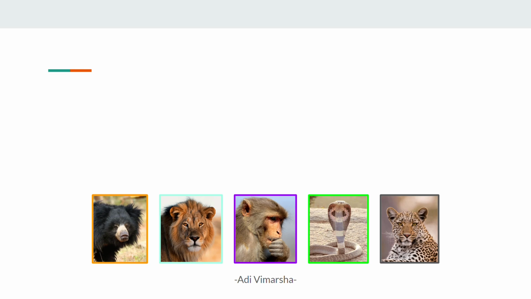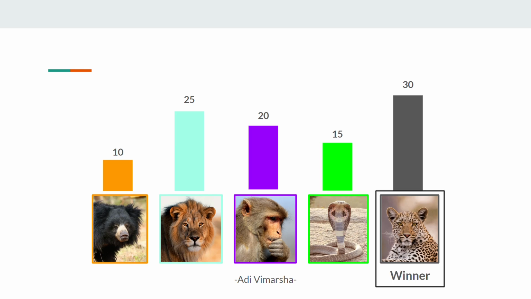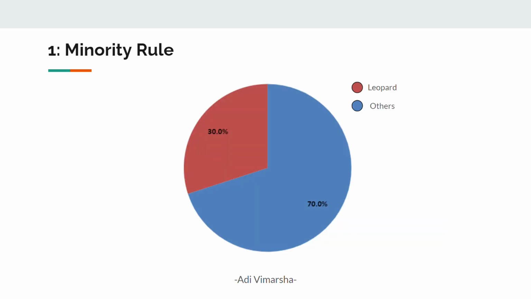And we have our results ready. Bear received 10% votes, lion got 25%, monkey got 20%, cobra got 15%, and finally, leopard got 30% votes. So clearly, leopard emerges as the winner.